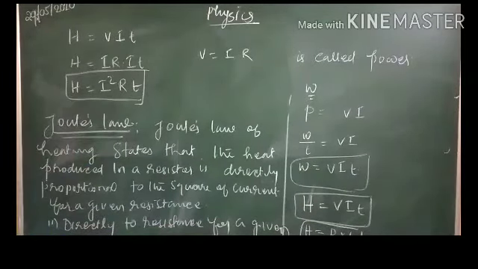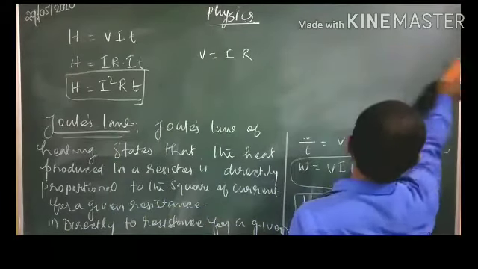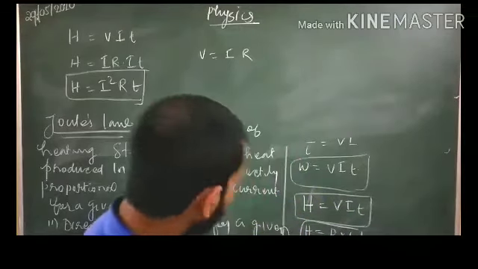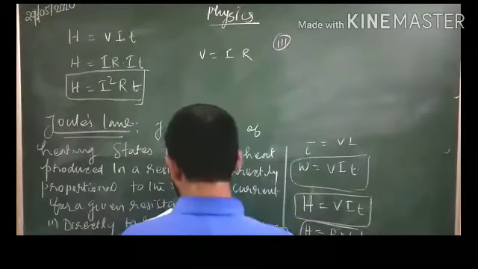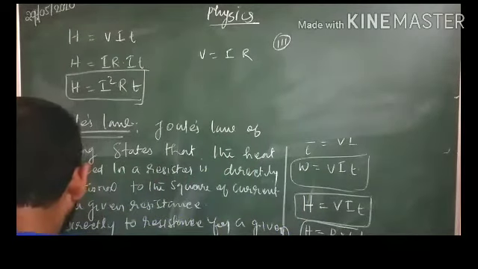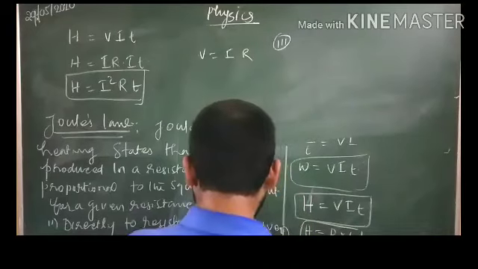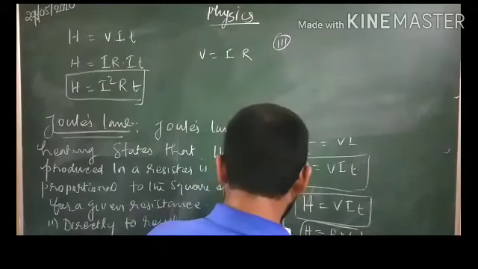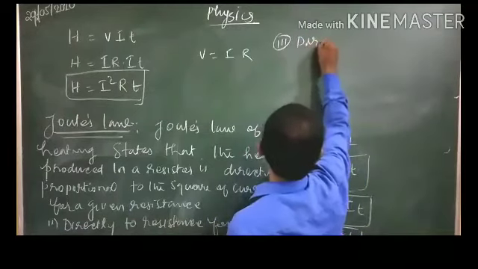And the third point I am writing here, students. The third point is that the heat produced is directly proportional to the time for which the current flows.